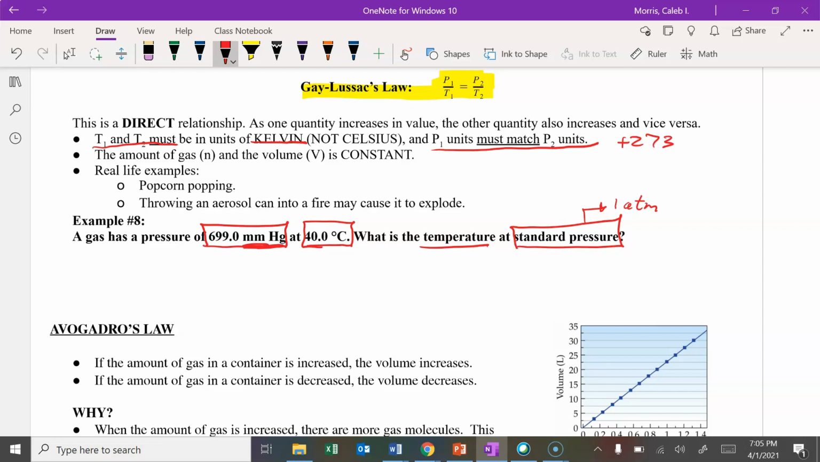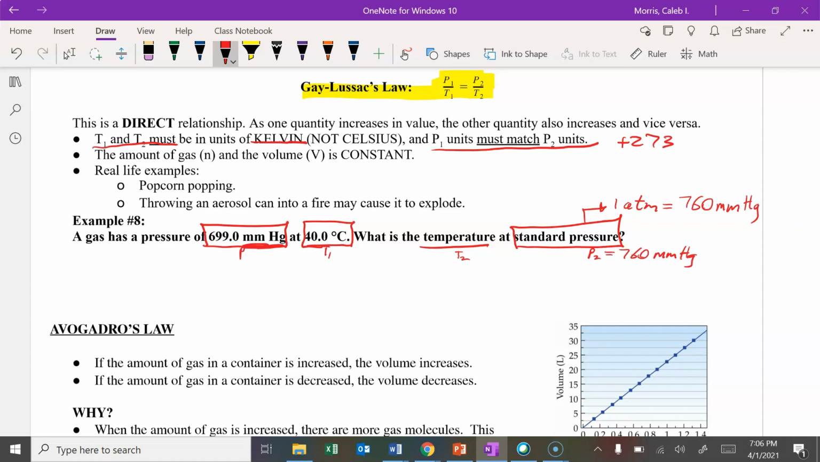You can find the conversion factor on the back of the periodic table, the second page of the PDF of the periodic table. 1 atmosphere is equal to 760 millimeters of mercury. Okay, so that's the second pressure. So what is the temperature? P2 at standard pressure, that would be P2. P2 equals 760 millimeters of mercury.